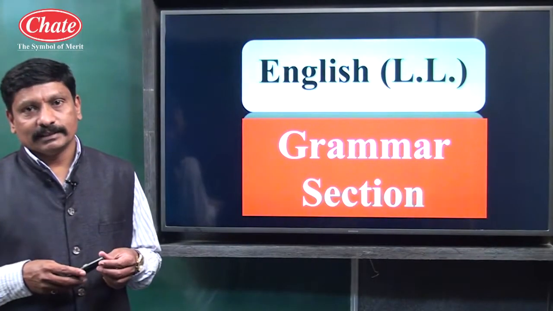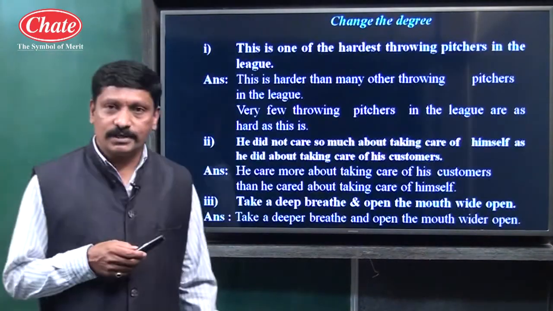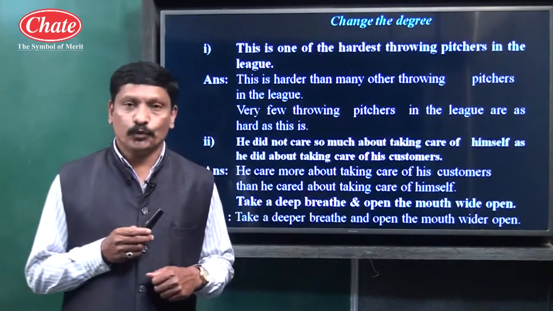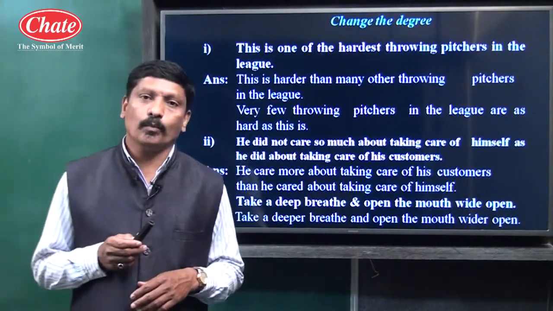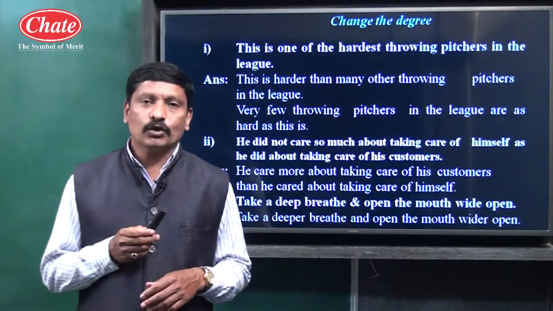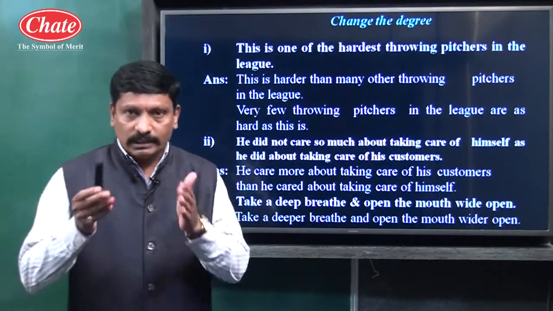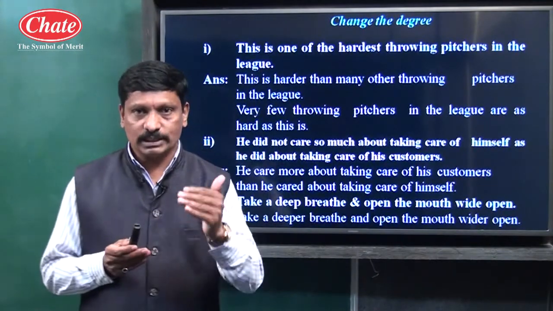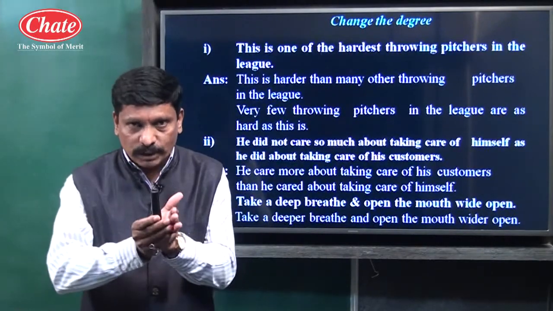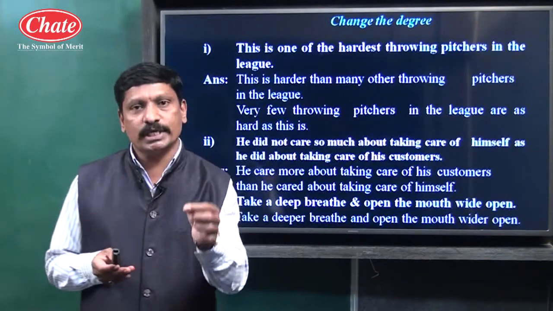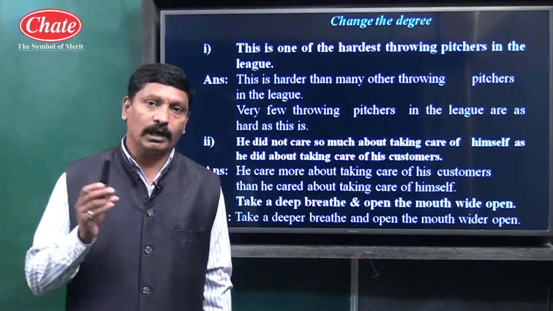Hello children, now we shall discuss one of the important topics of grammar, change the degree. It has a few more titles: degrees of comparison or degrees of adjectives. Why is it called degrees of adjectives? From the title itself it is clear that degree has been shown, that is tall, taller, tallest, short, shorter, shortest. This particular degree has been shown using a form of adjective, so it is labeled as degrees of comparison.